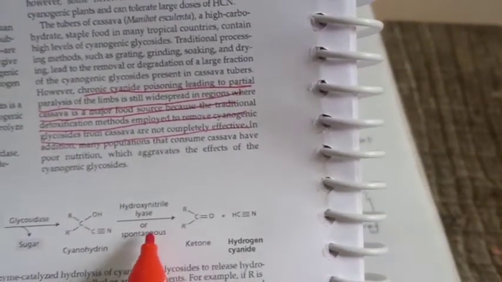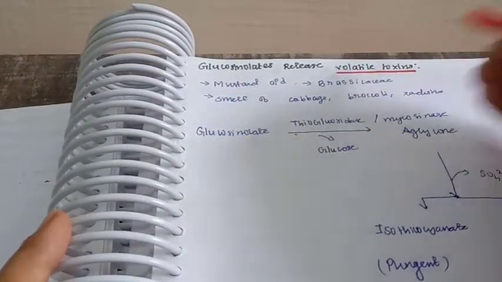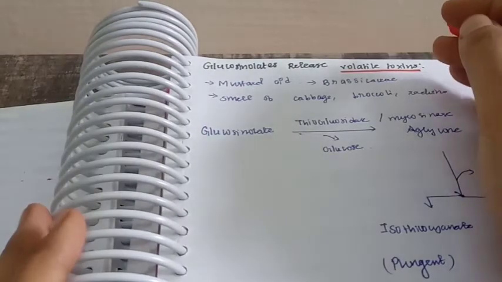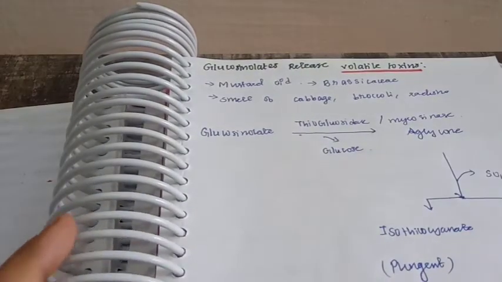So this cyanohydrin, in the presence of hydroxynitrile lyase enzyme, will form hydrogen cyanide, and this acts against the metalloprotein. Next, glucosinolates will release a volatile toxin. Volatile toxins are those toxins that dissolve in the air.